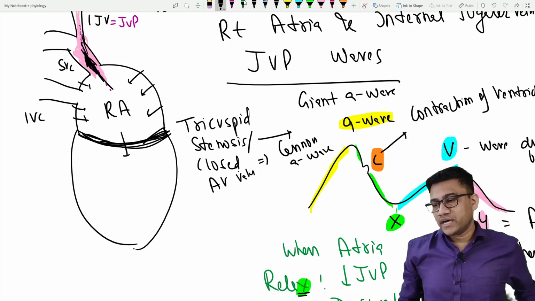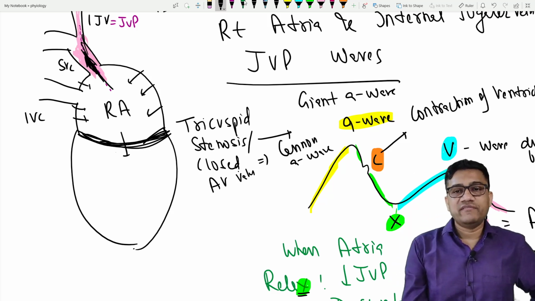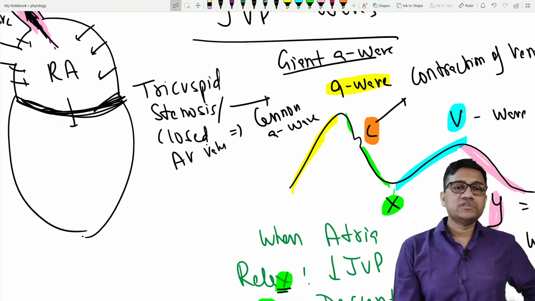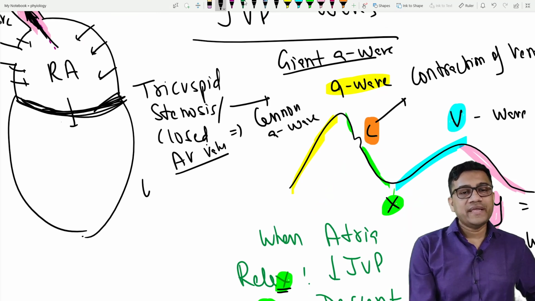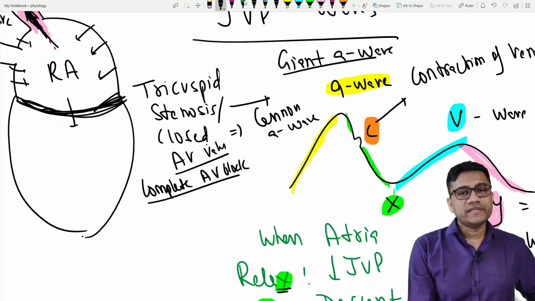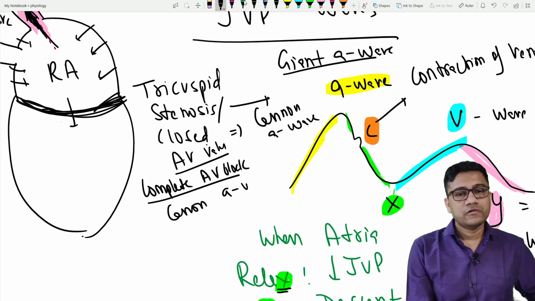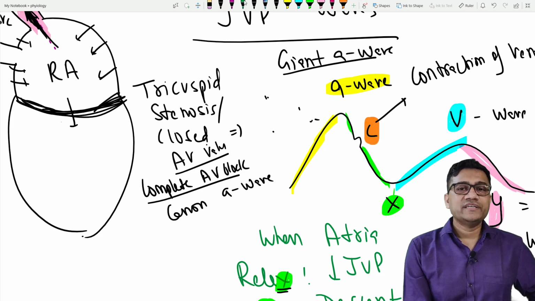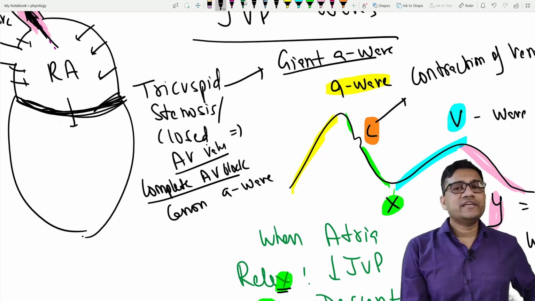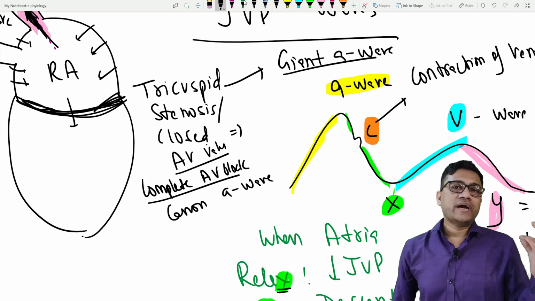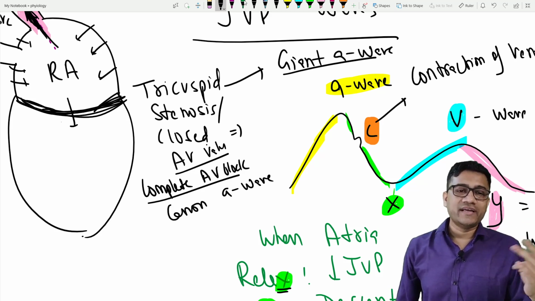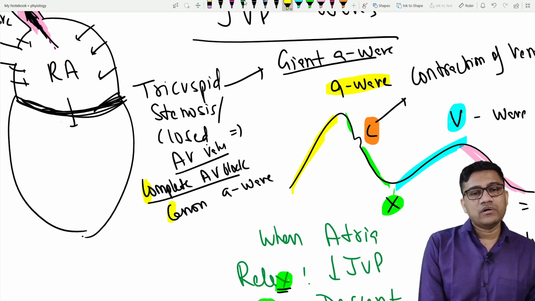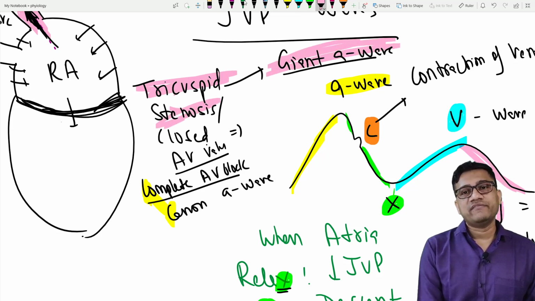So that's why now you understand the case. Okay. So that's why an increased A wave is a marker of which condition? Tricuspid stenosis or closed AV valve, which is seen in complete AV block. There is cannon A wave. So it is cannon A wave in complete block. And if there is tricuspid stenosis, it is big but not as big as cannon. Are you clear? So cannon A wave, complete AV block. If tricuspid stenosis, it is giant A wave. Okay, it becomes big, giant.